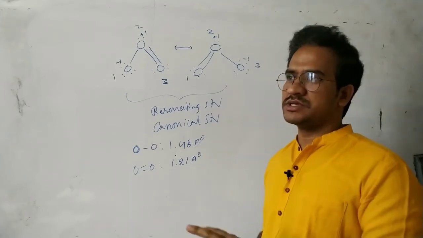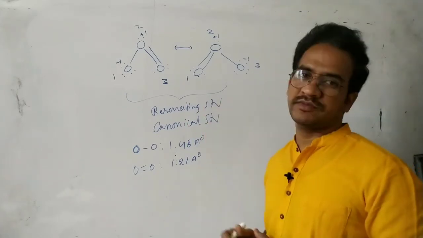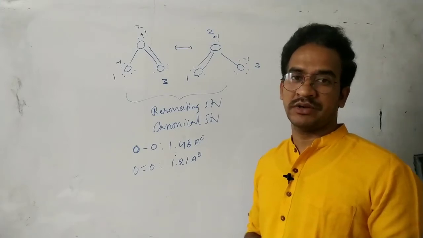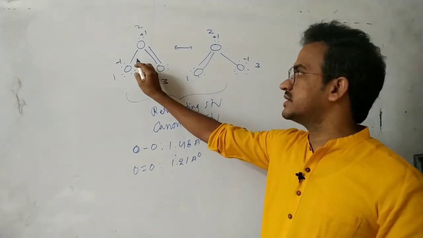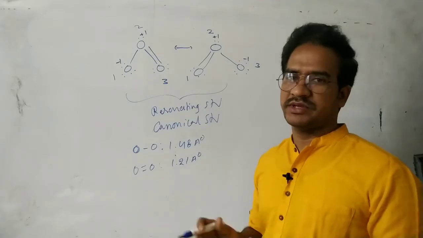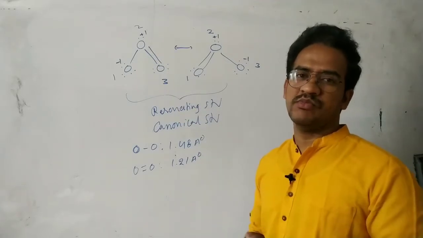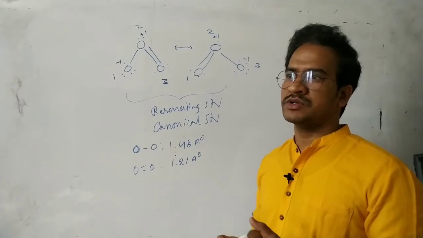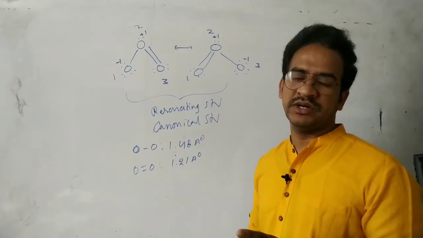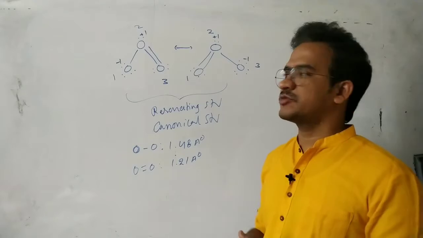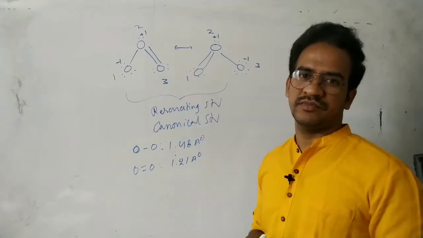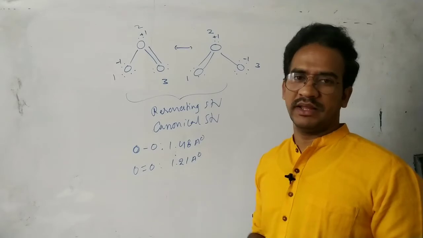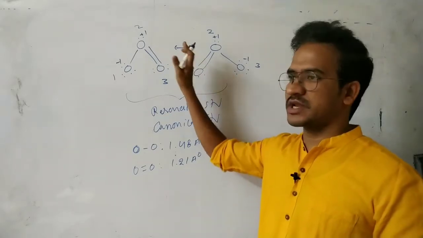Initially we could only write the two structures, but experimentally those two oxygen bonds are equal. We can see clearly a single bond and a double bond, which must have different bond lengths, but experimentally the two bonds are equal. So that equal bond length property is not explained by these two structures.